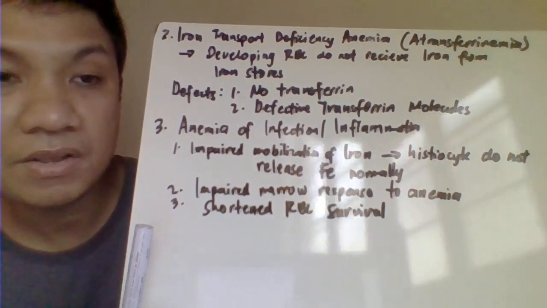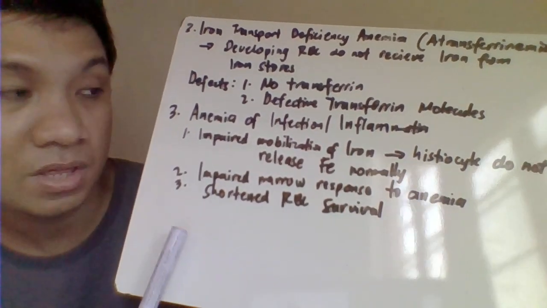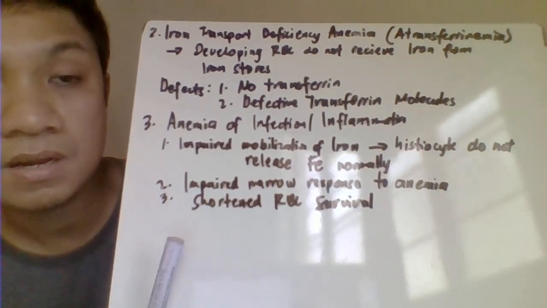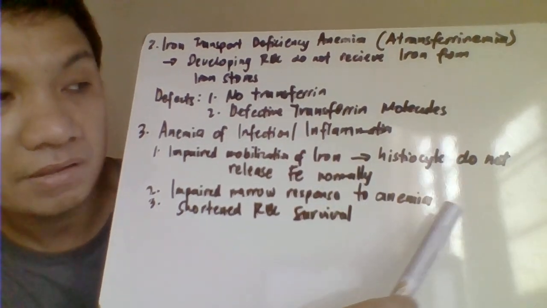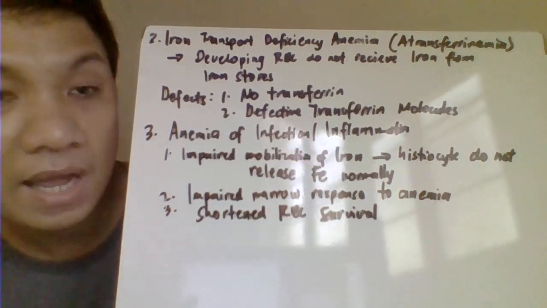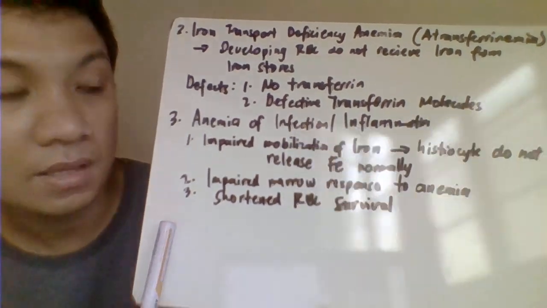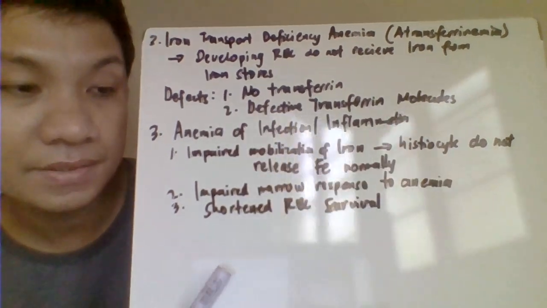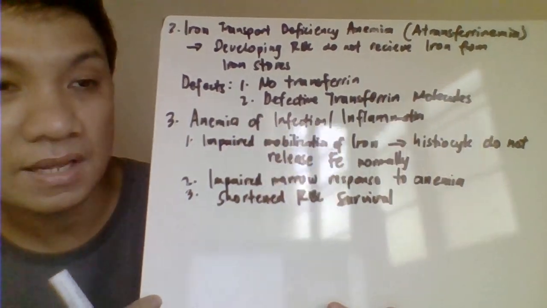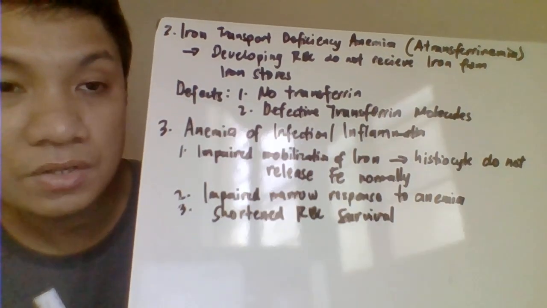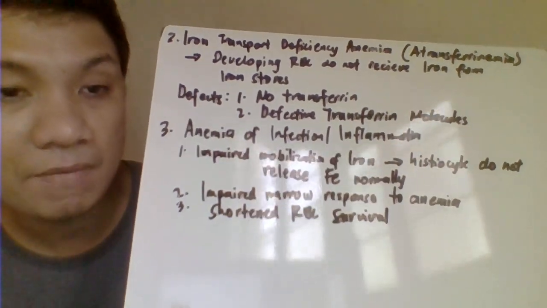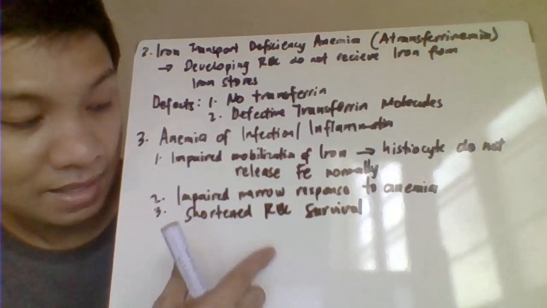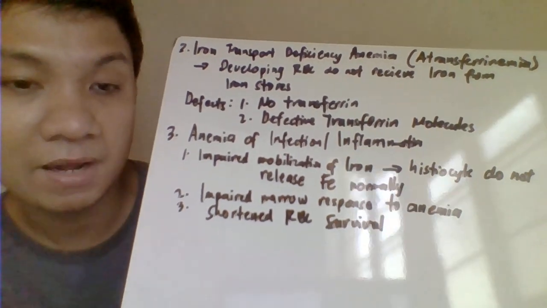The third one, we have here your anemia of infection or your inflammation. So there are three etiologies for anemia of infection inflammation. Number one, impaired mobilization of the iron because of the defective histiocytes where they do not release iron. And the second one, impaired response to your anemia. And third one, we have your increased red cell destruction. Okay, increased red cell destruction and eventually resulting here to your shortened RBC survival. Madami ang nag-rupture, so therefore, hindi pa nila na-reach ang 120 days na mamatay sila agad. That's your shortened RBC survival.